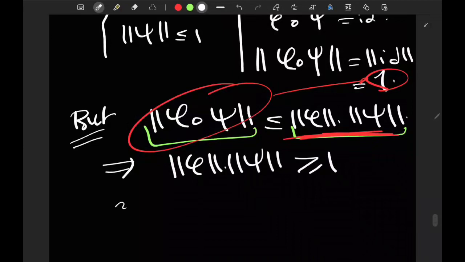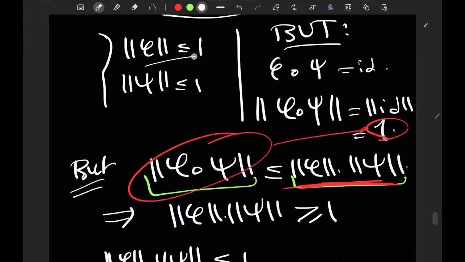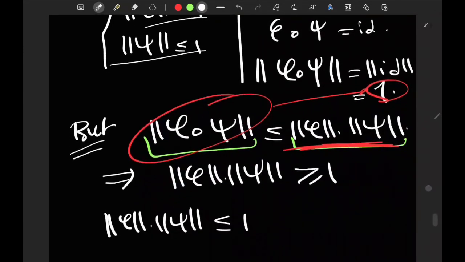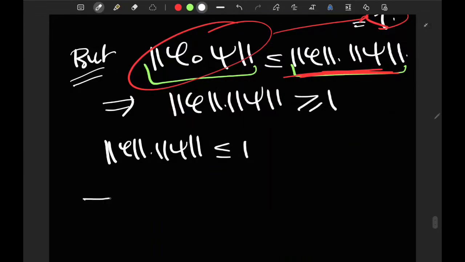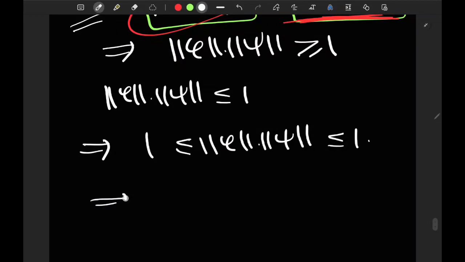But I know that the norm of phi times the norm of psi is less than or equal to 1, because both norm phi and norm psi are less than or equal to 1. So what I get is that the norm of phi times the norm of psi is squeezed between 1 and 1. And this can only happen if the norm of phi times the norm of psi is equal to 1.